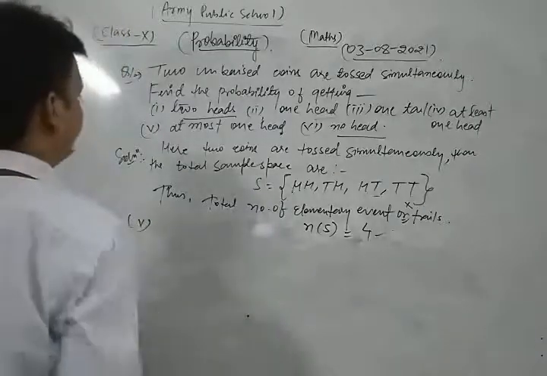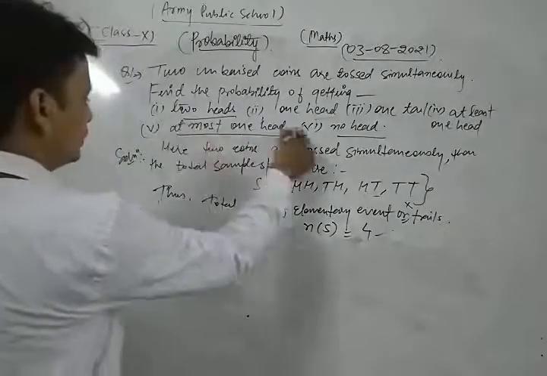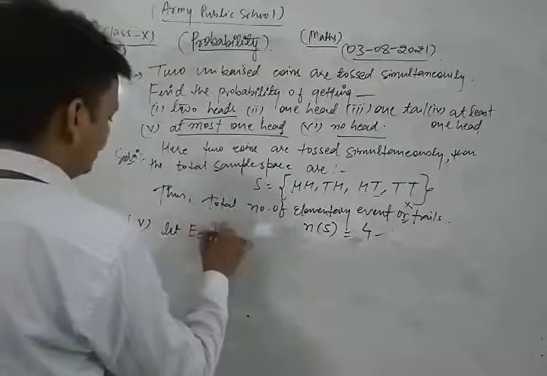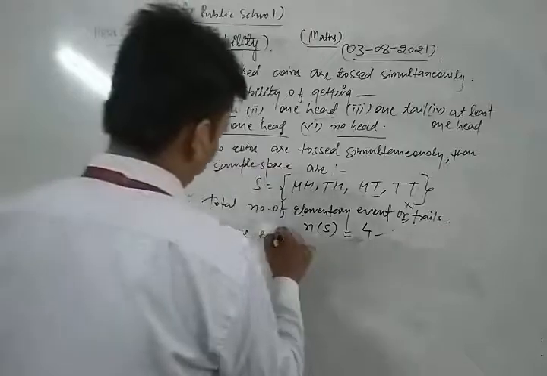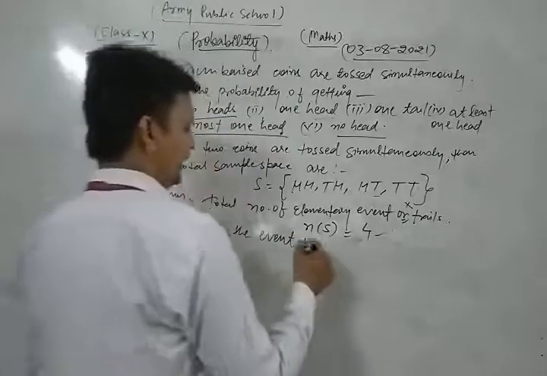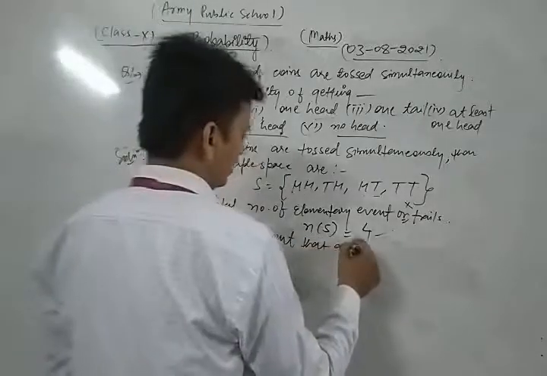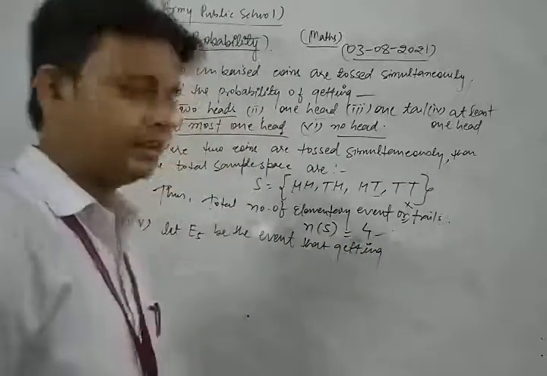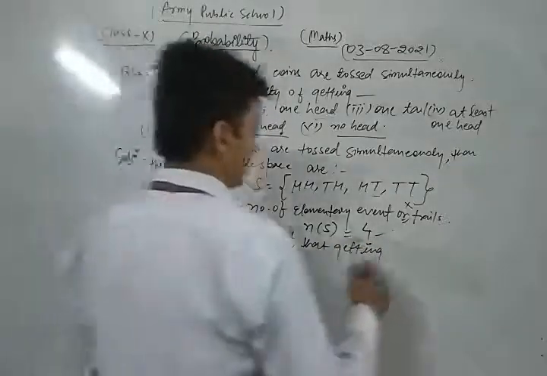Now we take and solve the fifth part of that question. We find the probability of getting at most one head. So let E5 be the event of getting at most one head.